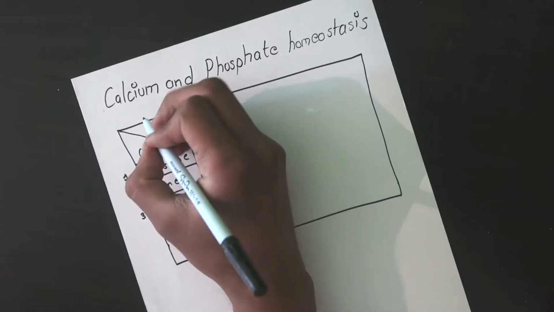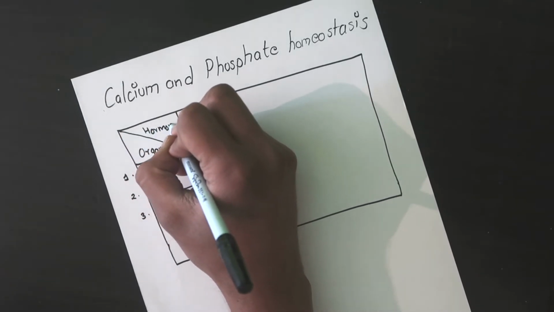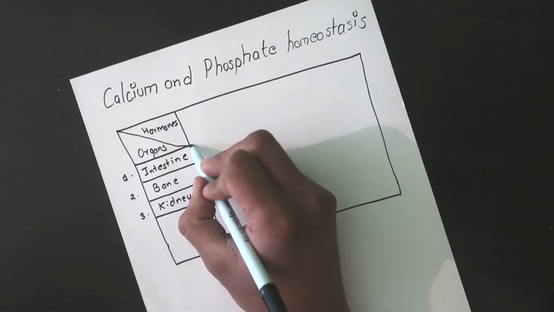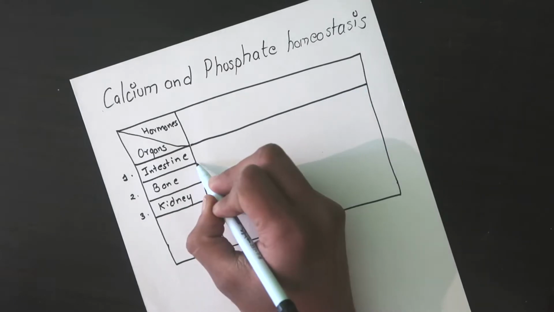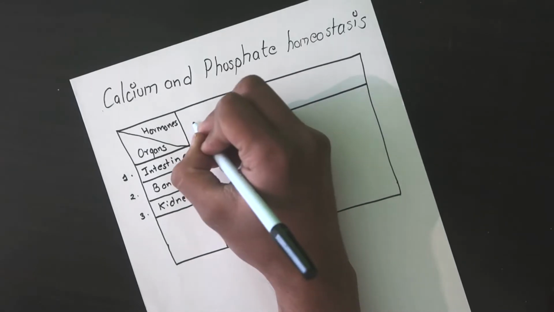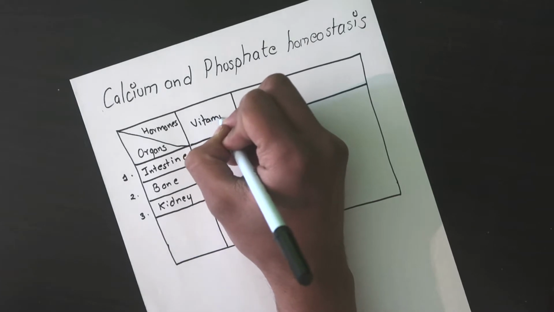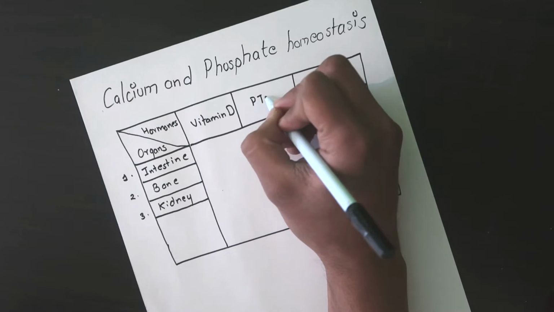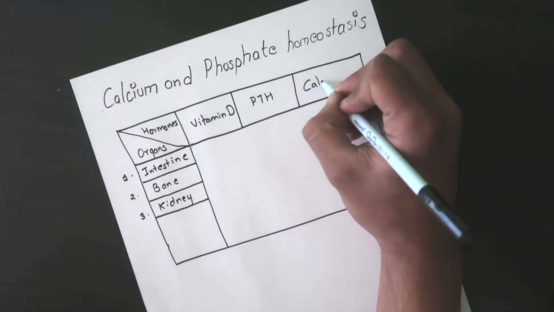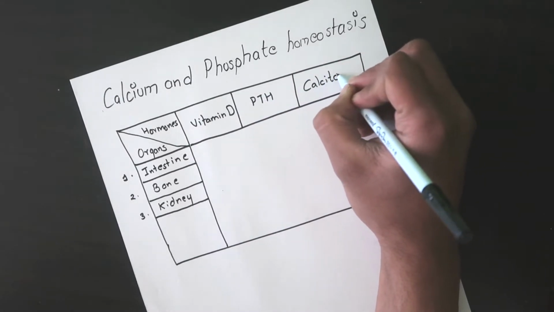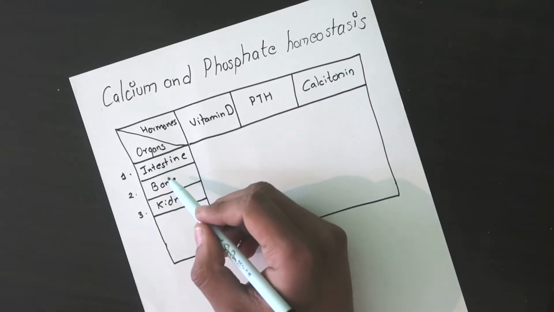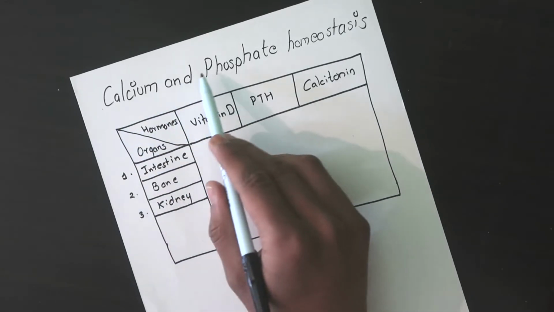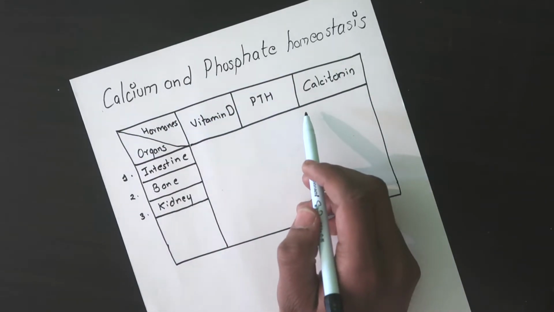Now there are also three hormones which act on these organs and help in maintaining the calcium level. The first hormone is vitamin D. The second hormone is parathyroid hormone, and the third hormone is calcitonin. So these are the three organs and the three hormones which help in maintaining calcium and phosphate homeostasis in our body.